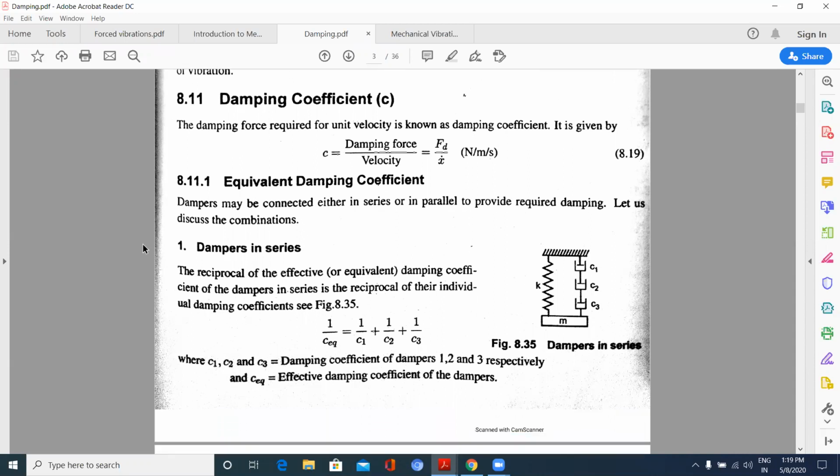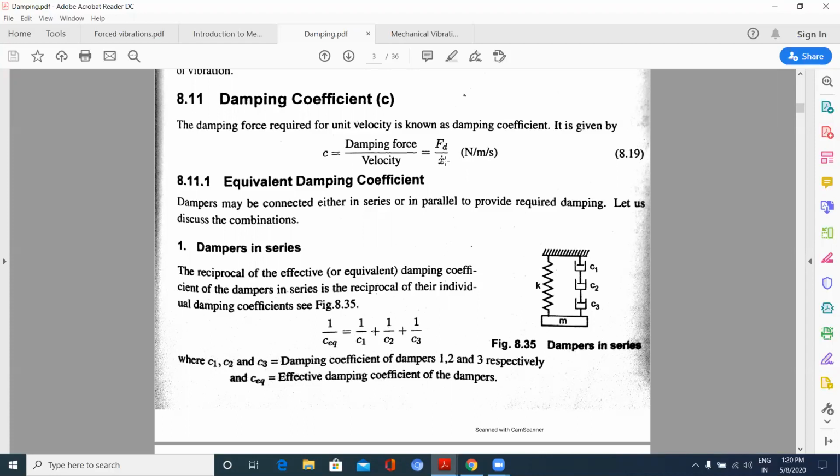Now, what is this damping coefficient? The damping force required for unit velocity is known as damping coefficient. It is given by C is equal to damping force by velocity. So it is given by Ft by x dot, where x dot is nothing but dx by dt, where x is the displacement. Differentiating, we will get the velocity.